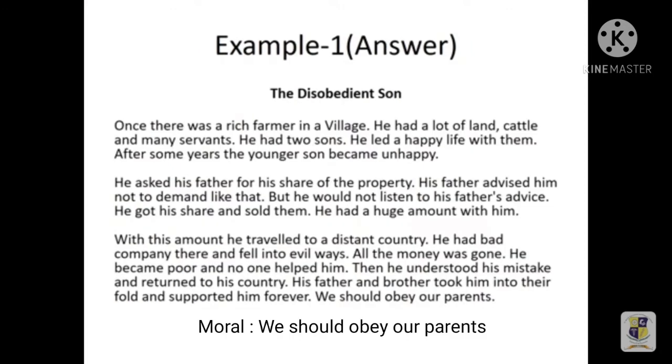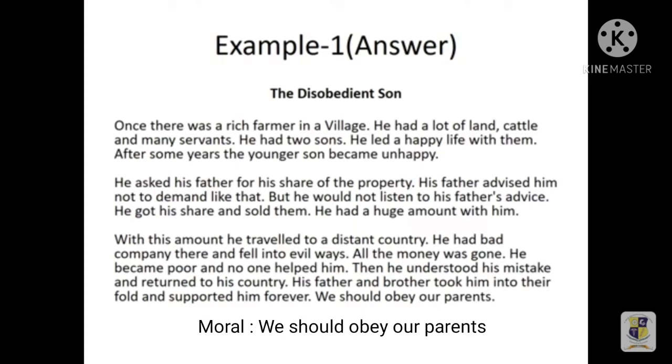The title of the story is The Disobedient Son. Once there was a rich farmer in a village. He had a lot of land, cattle and many servants. He had 2 sons. He led a happy life with them. After some years, the younger son became unhappy. He asked his father for his share of the property. His father advised him not to demand like that.